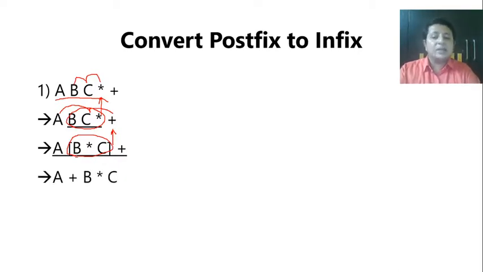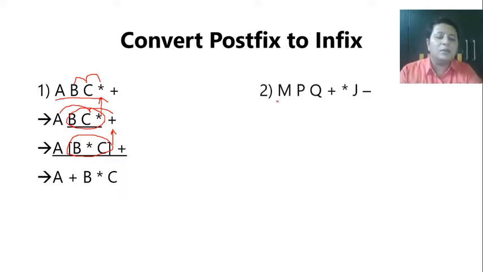Okay. So that is how it is. First you encountered star, operated on BC. It has become B into C. Then plus, which will work on B into C and A. So it will be A plus B into C. Plus is working after multiplication. No brackets required. Let us see this one now.